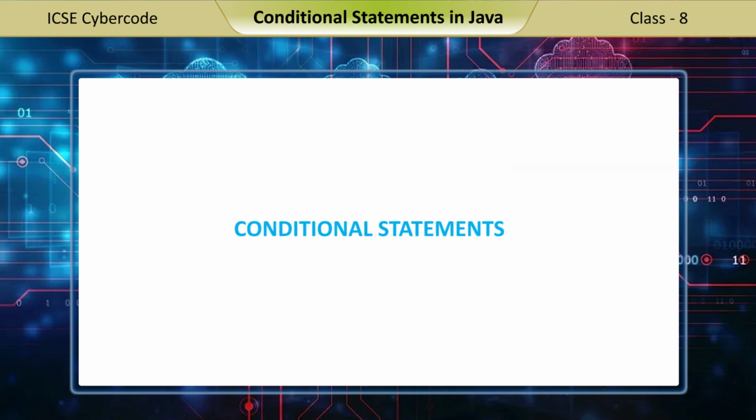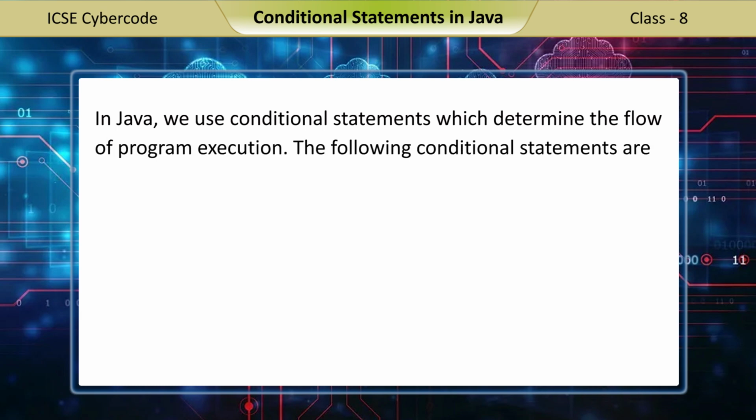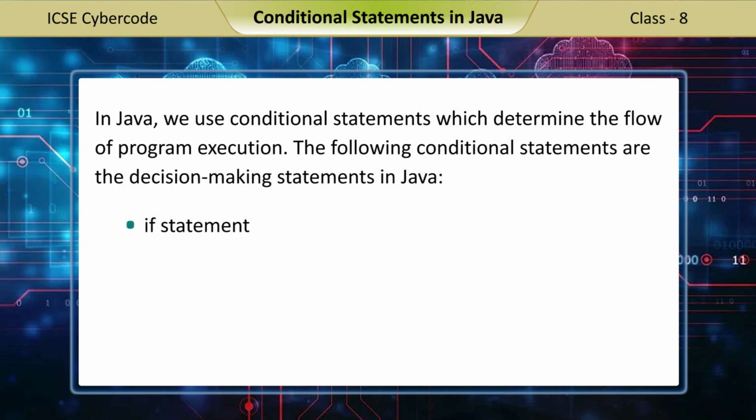Conditional statements. In Java, we use conditional statements which determine the flow of program execution. The following conditional statements are the decision-making statements in Java: if statement, if-else statement, if-else-if ladder.